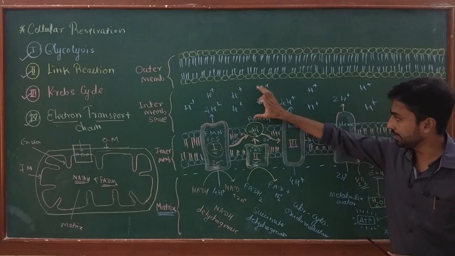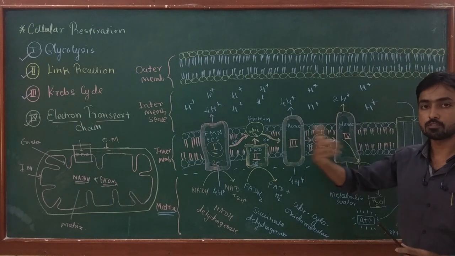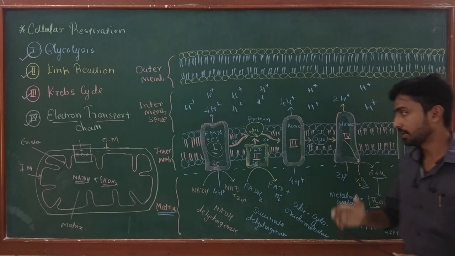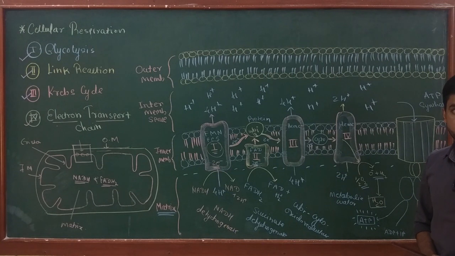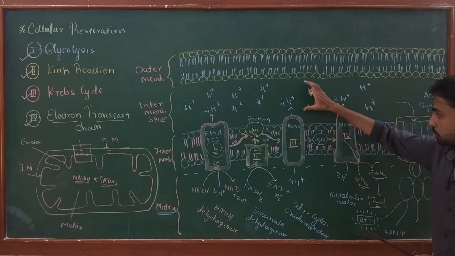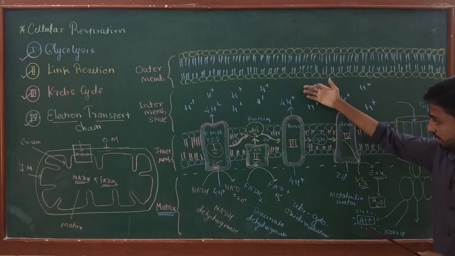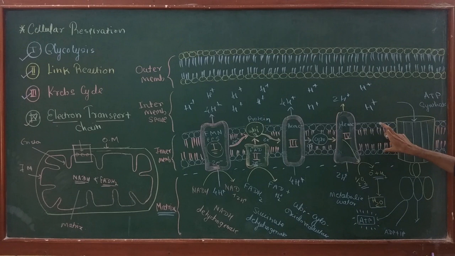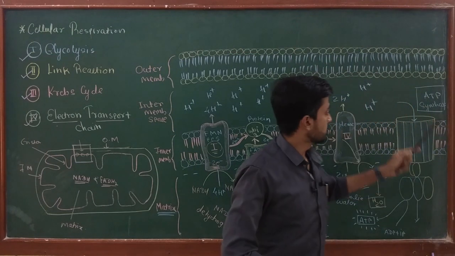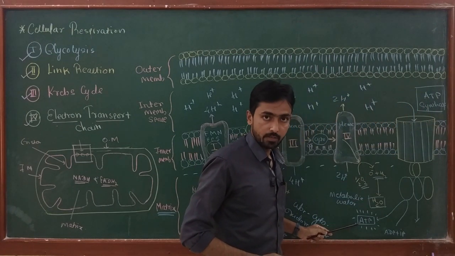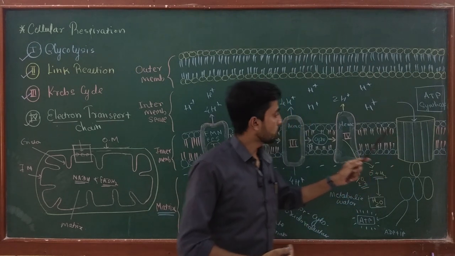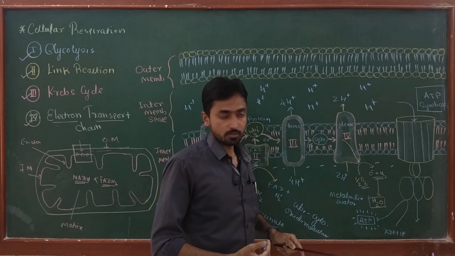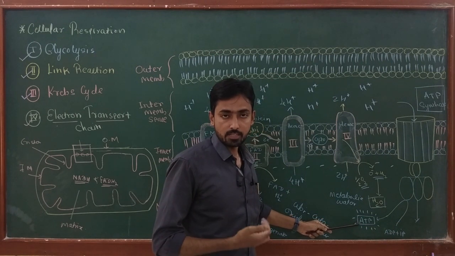Now this gradient of hydrogen is responsible for synthesis of ATP in the last stage of the electron transport chain. So now what happens? This hydrogen diffuses from high concentration towards low concentration through a hole which is present in the inner membrane, and that hole is called ATP synthase. This ATP synthase enzyme is responsible for synthesis of ATP. The enzyme uses energy from the hydrogen ions for synthesizing ATP as an energy currency.